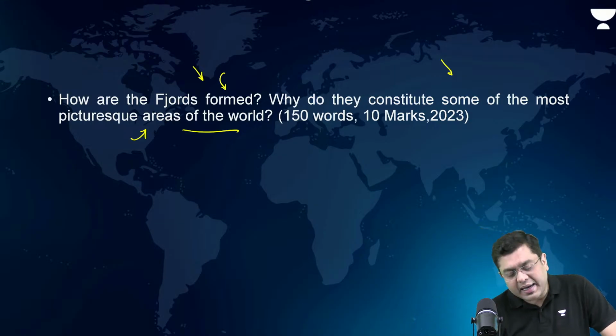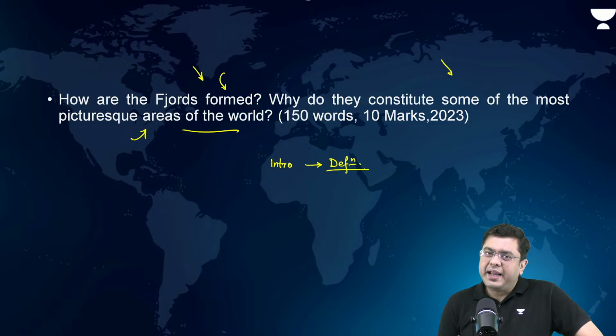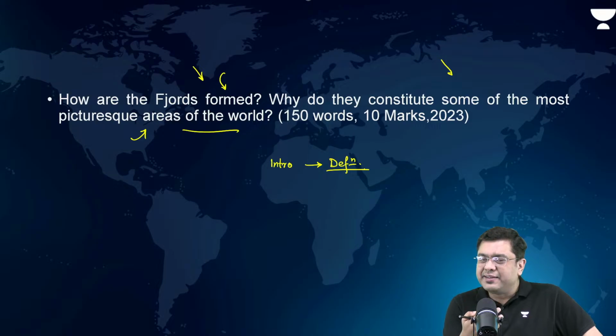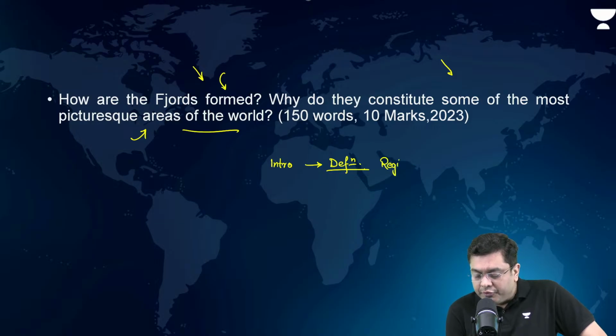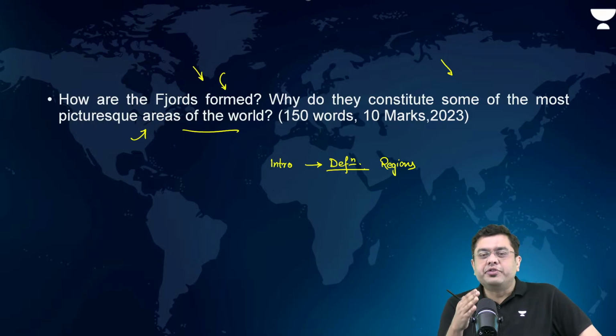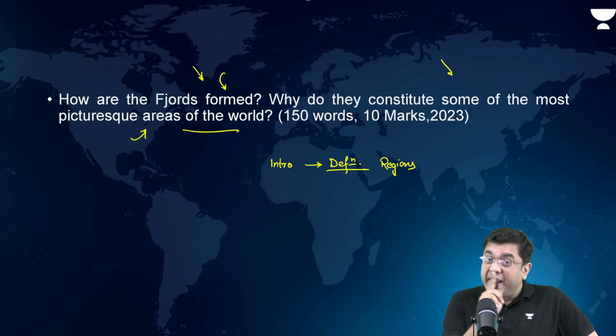First of all, again, the general trend you would have caught: the intro is about the definition. Definition of fjords: basically, the landforms created as a consequence of glacial erosion, where seawater has entered inland. Typically found in which regions? So, definition and the regions where they are found. In which regions do you find the presence of fjords? Across the higher latitudes, in regions like New Zealand and Norway. Norway has to be mentioned. Norway is a country known for its fjords.